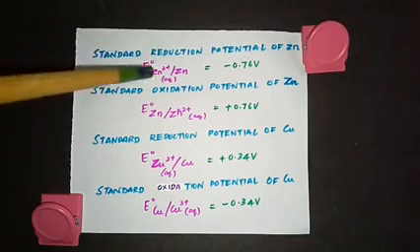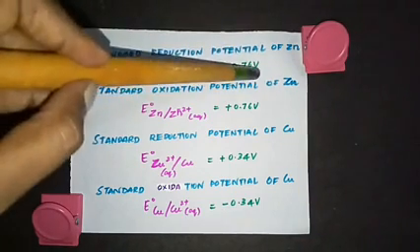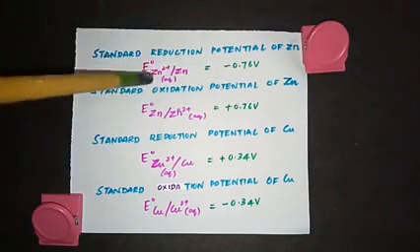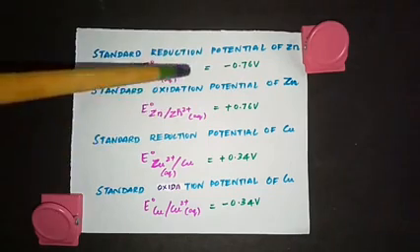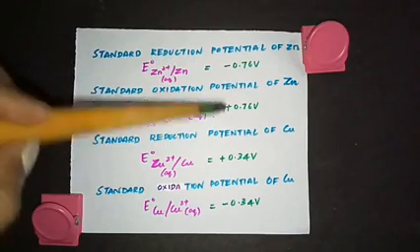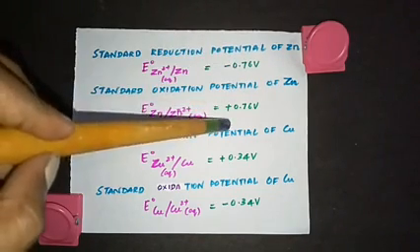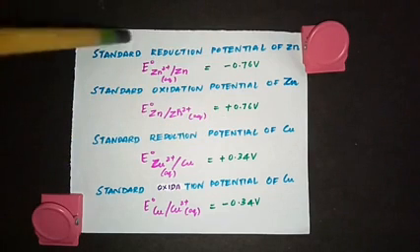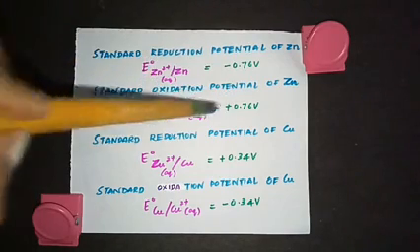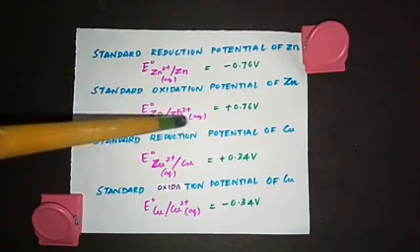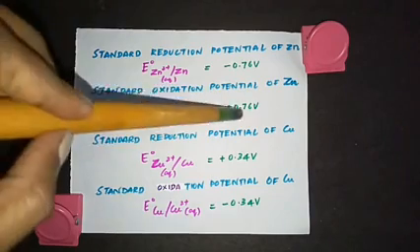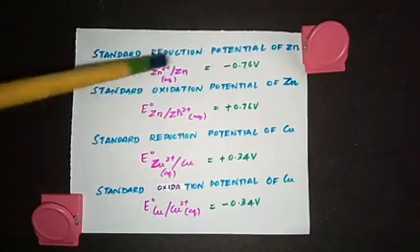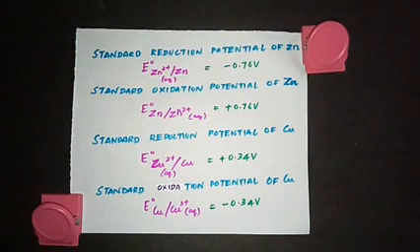The standard oxidation potential of zinc, see how it is represented, Zn to Zn2+ aqueous, will be equal to plus 0.76 volt. So remember, in all the calculations we will be using standard reduction potential. When the value is given, look for this representation. If it is represented this way, then you have to change the sign and then apply it. If it is represented this way and the value is given, you can use it as such in the calculation because it is the reduction potential.